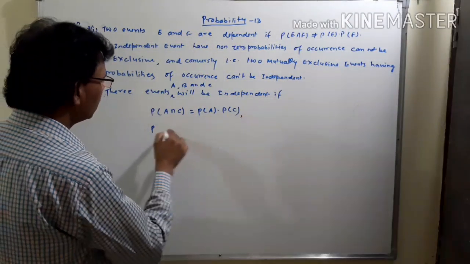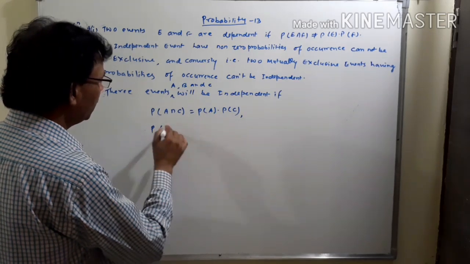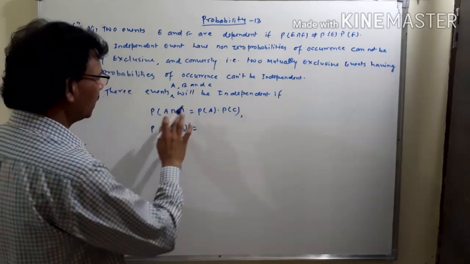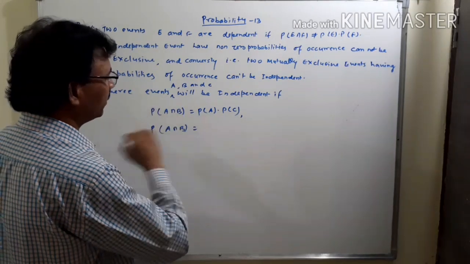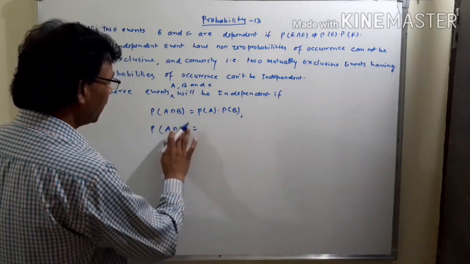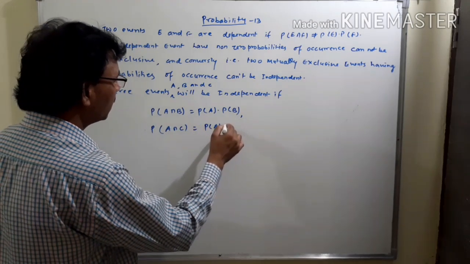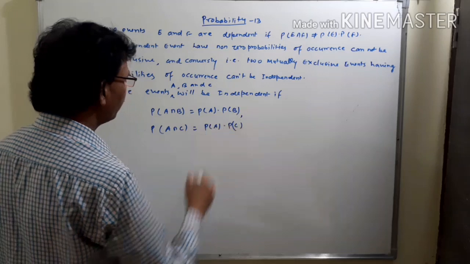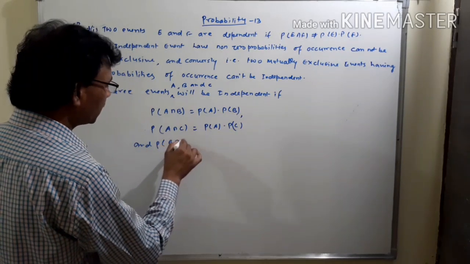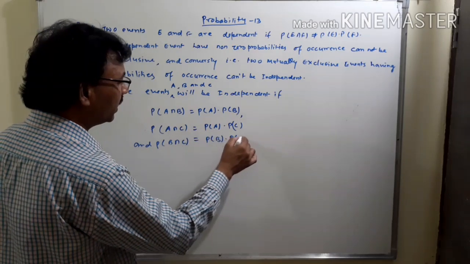P of A intersection B will be equal to P of A into P of B. P of A intersection C will be equal to P of A into P of C, and P of B intersection C will be equal to P of B into P of C.